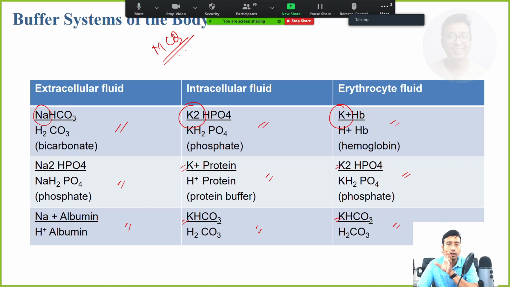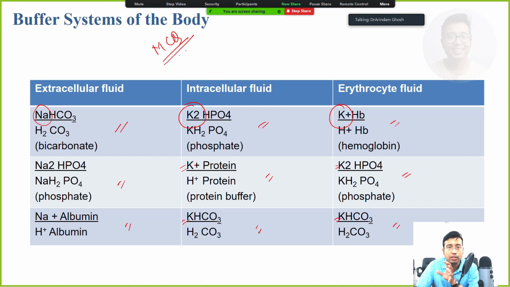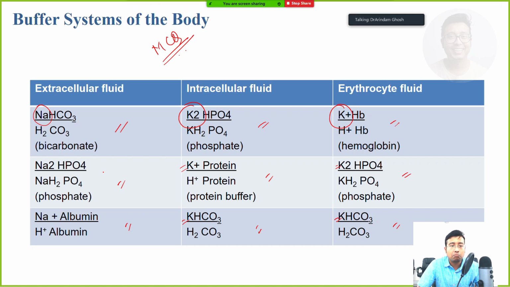Suppose you are given an MCQ in which there are options about buffers inside RBC or inside the cell. If there is potassium, you don't choose it for extracellular, for example.